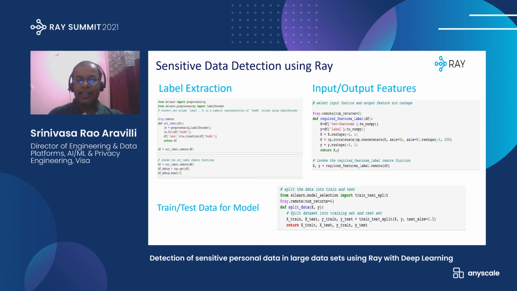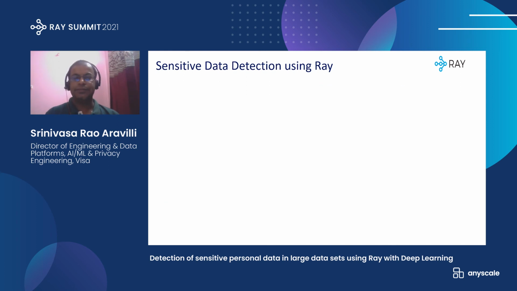That's why it is returning x_train, x_test, y_train, y_test, and the num_returns is 4 in this particular case. So that's why we are using a ray.remote decorator, and the num_returns is equal to 4.